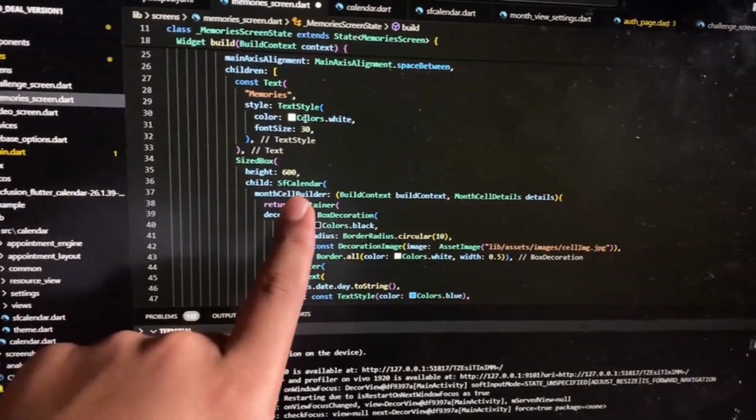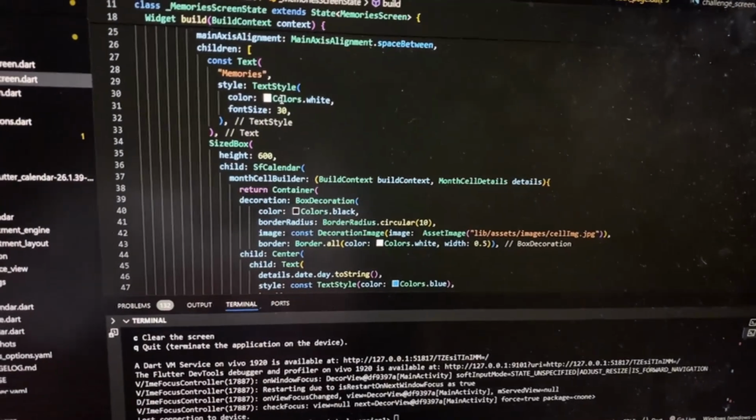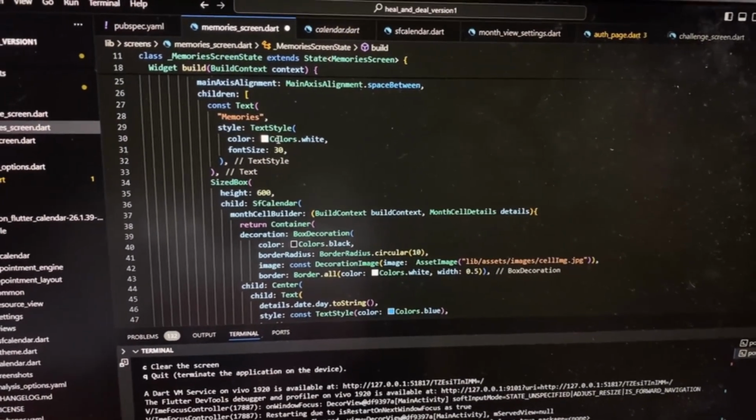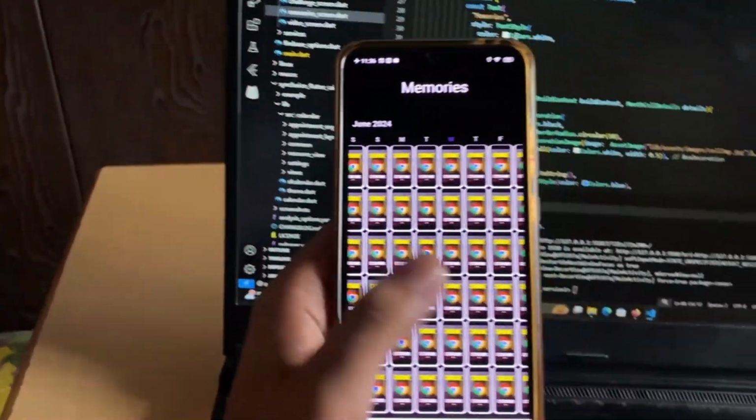But then I realized you can just add a cell builder to the calendar function and basically customize each cell, creating the intended field that I wanted to create without even hacking into the system. So after creating a useless feature and solving an unknown bug, I'm finally done with the UI part for now.